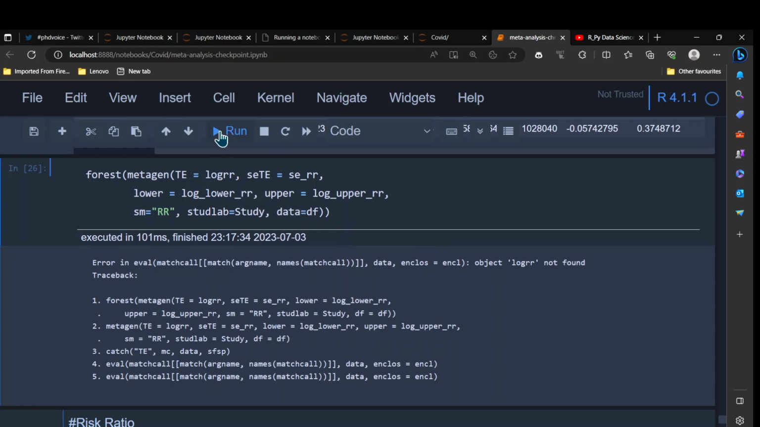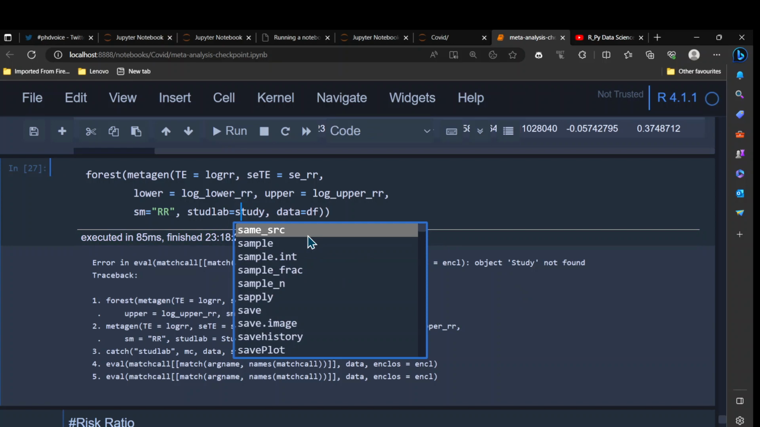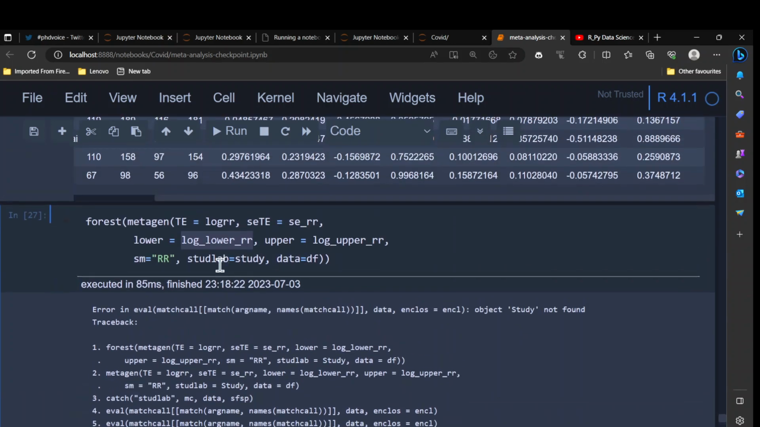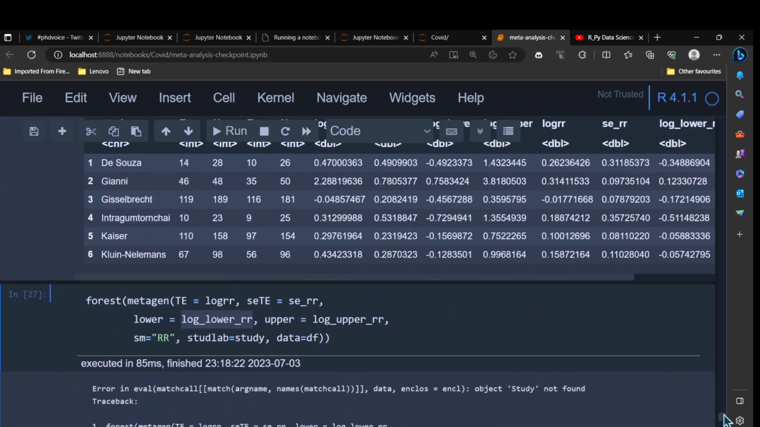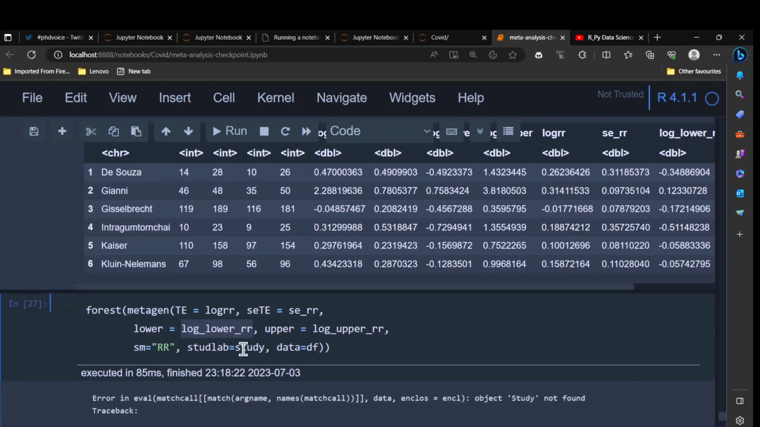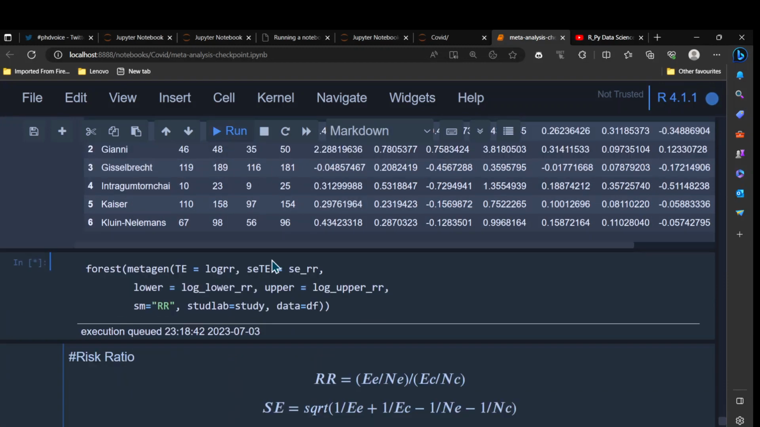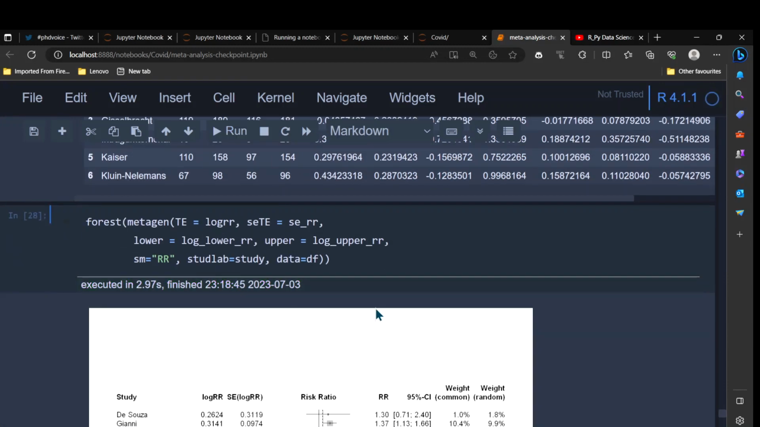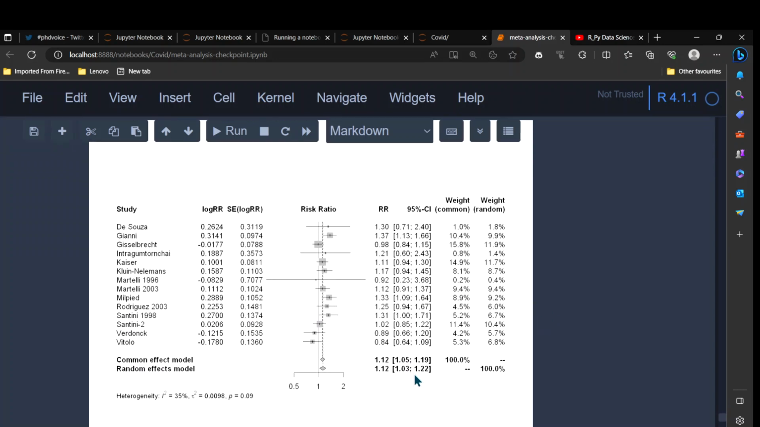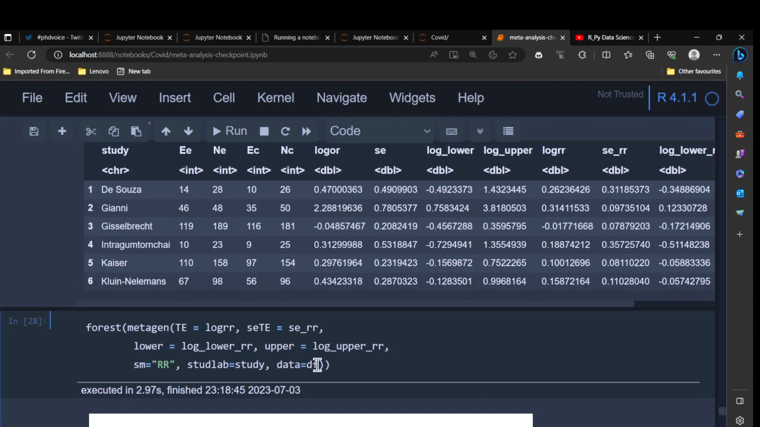Now I should be able to get the forest plot. So it seems I don't have the study. What is that called? Let me have a look again. That variable is study. Okay, so it's a small letter s. So now it should be able to work. So now it's running. There you go. So we use the metagen function to calculate the risk ratio, and now it's also displaying the fixed and random effects model. And now let me just turn off this fixed effect model. I don't need that. I will simply set it to false. Now I should be able to get that off.